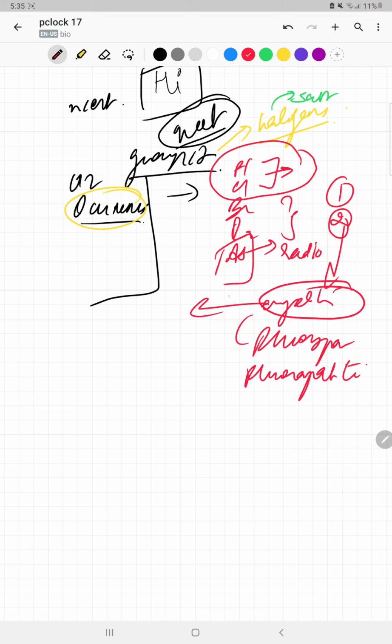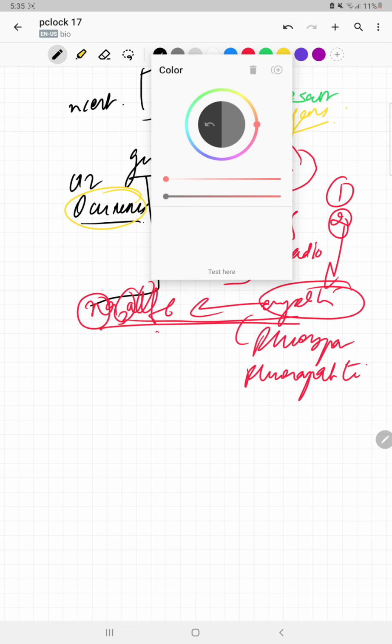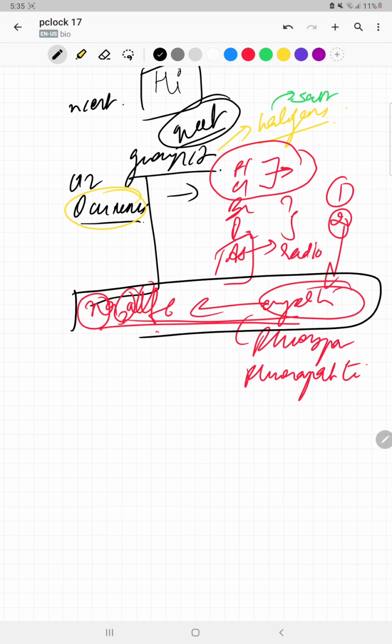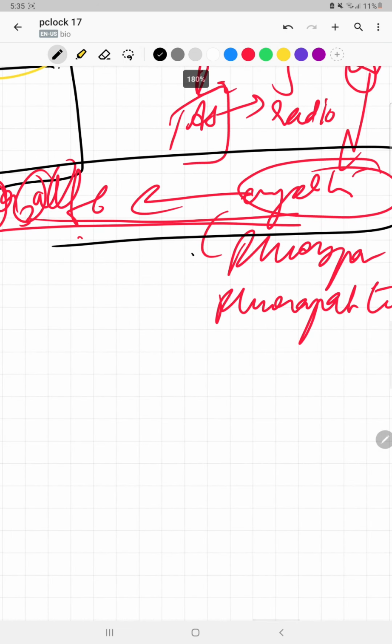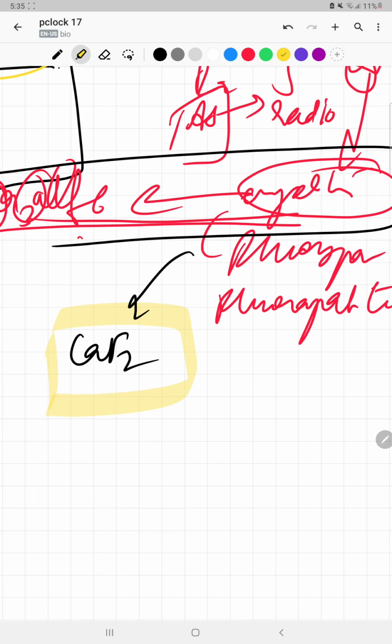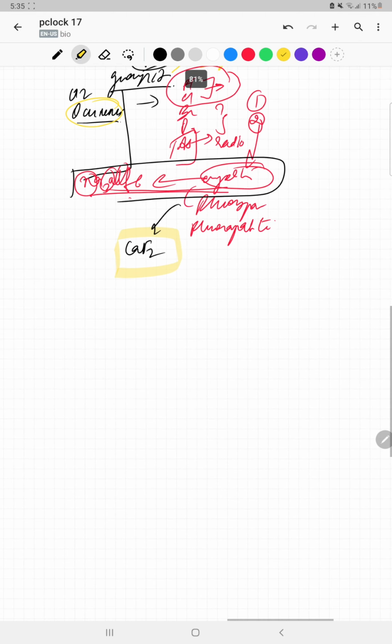We'll remember cryolite as Na3AlF6, and how do we remember it? Naal se lag gayi, so NaAl, and when it hurts we cry, so it's Na3AlF6. Okay, the next point is fluorspar, which is actually CaF2. This is also very important. Fluorspar is CaF2. The next is fluorapatite.